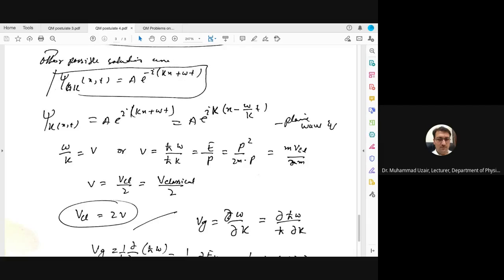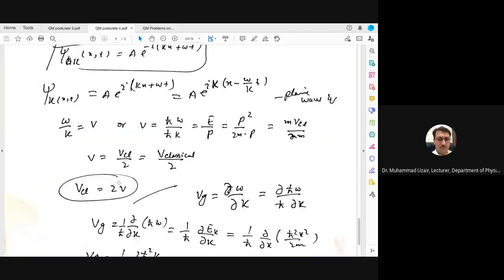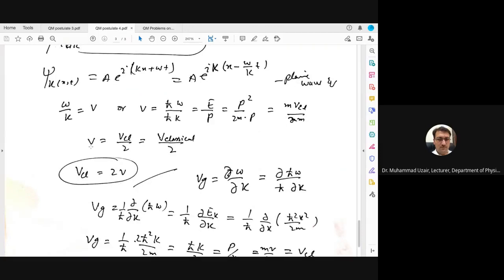Now v is the classical value of velocity, because we know that v is equal to v classical divided by 2. Here this v is the average velocity. V classical is the total velocity, and this v is the average velocity. Or we can say that the classical velocity is equal to double of the average velocity.